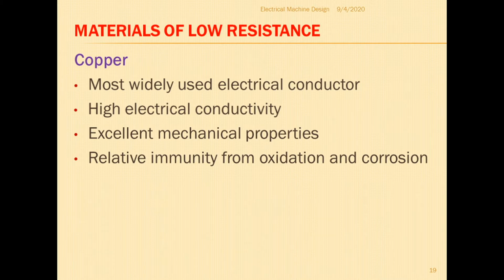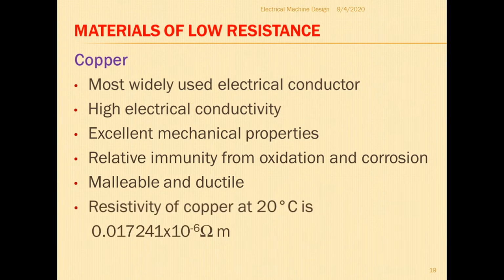It has resistance to corrosion, and it is malleable and ductile. That means it can be rolled and drawn like a fine wire, so it is called malleable and ductile. The resistivity of copper at 20 degrees centigrade is 0.017241 into 10 to the power minus 6 ohm meter.